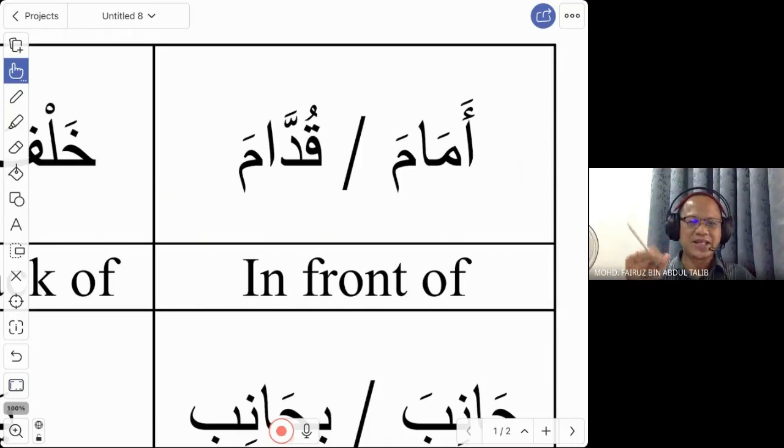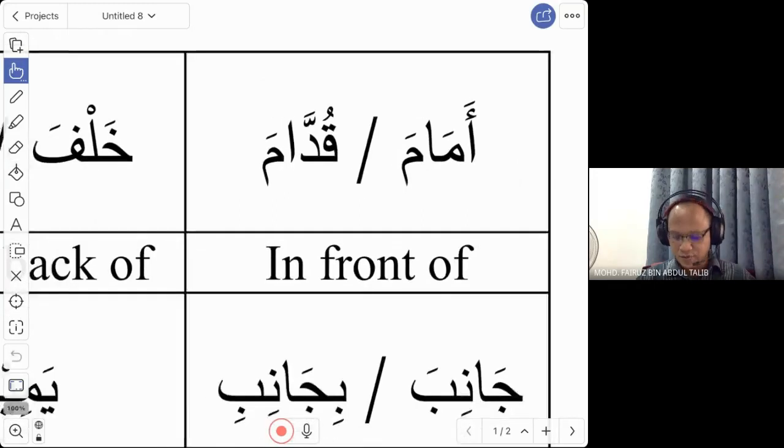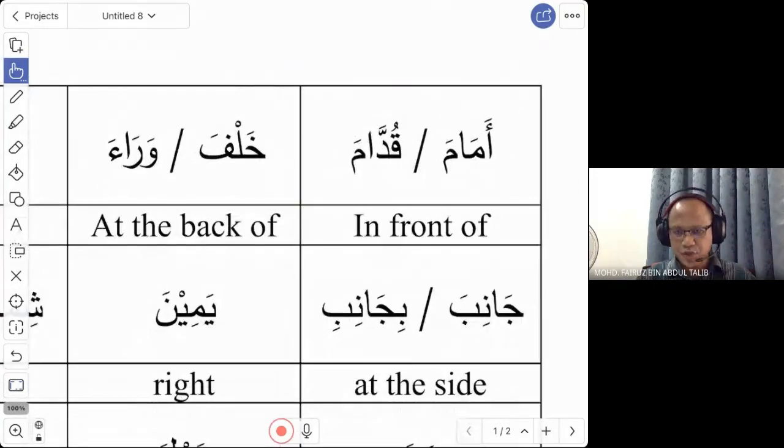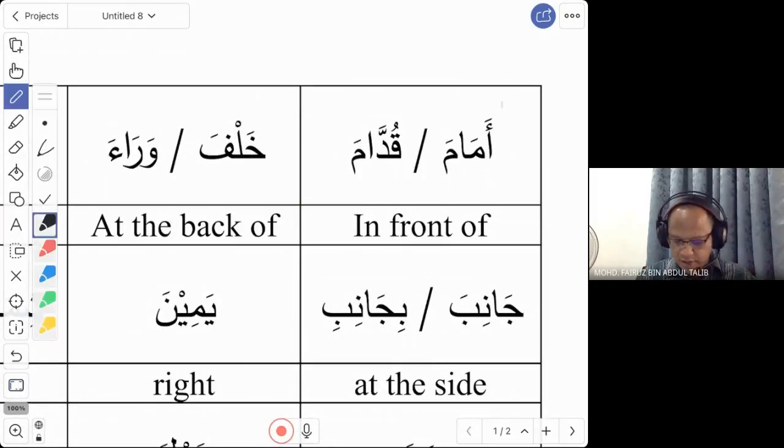Don't confuse it with imam. Imam is the leader, the leader in the prayer, for example. Of course, you call him imam. And in the previous generation, they used the word imam to refer to a leader. So this is the imam of the country, the leader of the country. That is one of the usages of imam as well. Now, that is the first word, amam. I only require you to remember this one, amam.